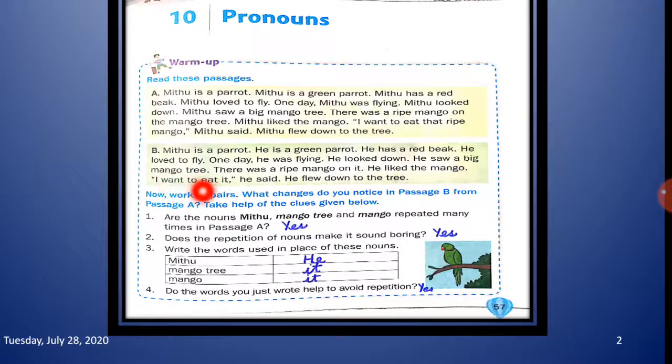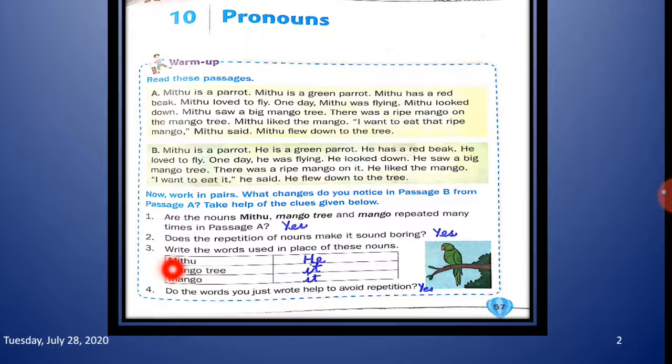Now work in pairs. What changes do you notice in passage B from passage A? You have to take help of the clues given below. Are the nouns Mithu, mango tree and mango repeated many times in passage A? Yes, it is repeated, so you will write yes here. Does the repetition of the nouns make it sound boring? Yes, of course, it sounds boring. So pronouns help us to avoid repeating a noun. So here you will write yes. Write the words used in place of these nouns.